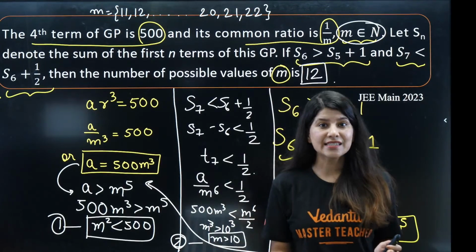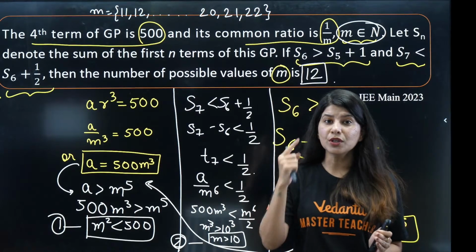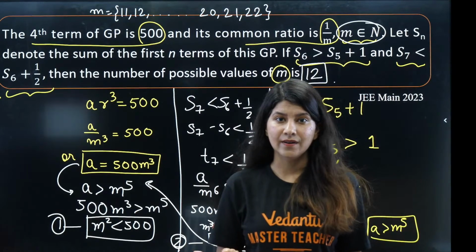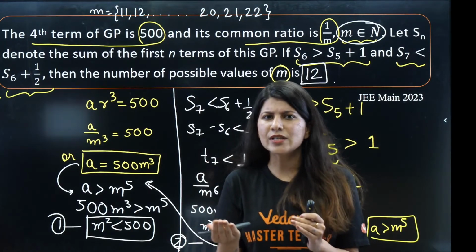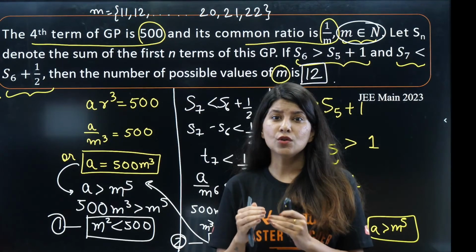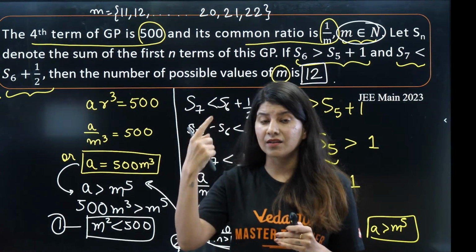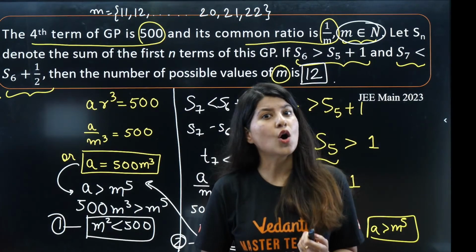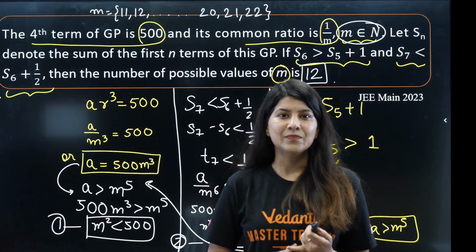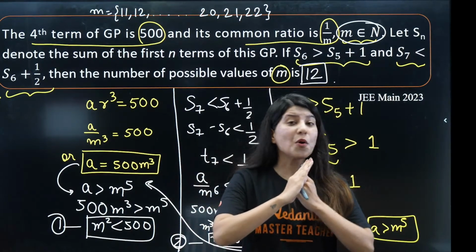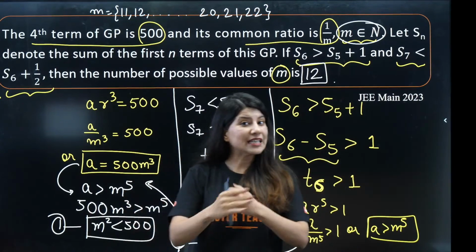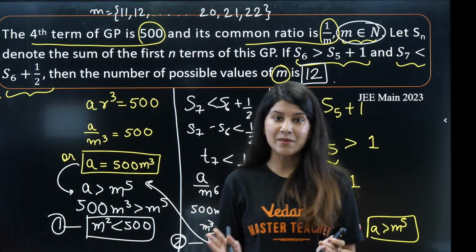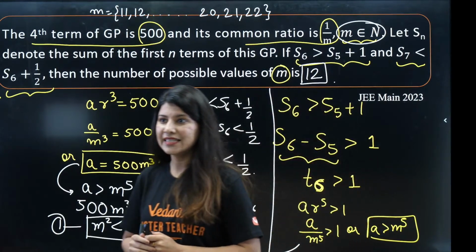And in the second scan, what you need to do? You need to mark another 6 to 7 questions as beta. Beta are relatively lengthier questions, or maybe questions which require much time in thinking. These are not direct questions. They will require either the thinking part or the solving part. And gamma are those questions which you are not able to solve. The moment you see them, you will realize that you are not able to solve all those questions. Getting my point?